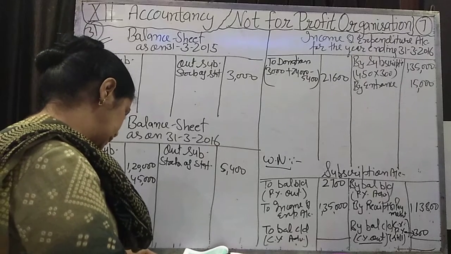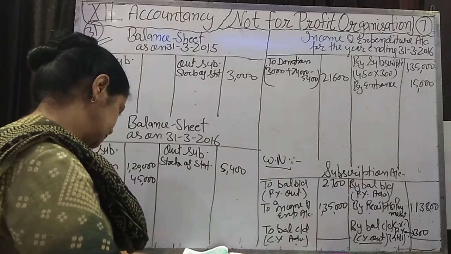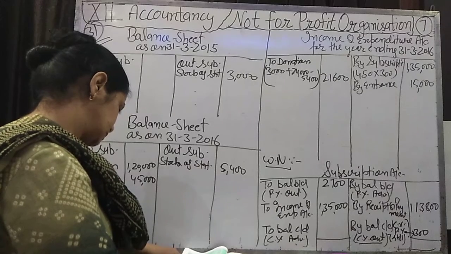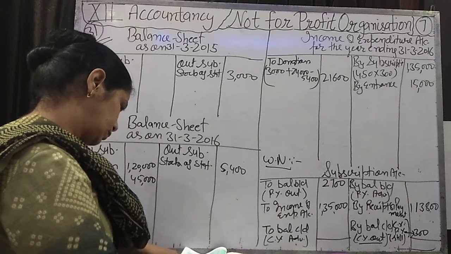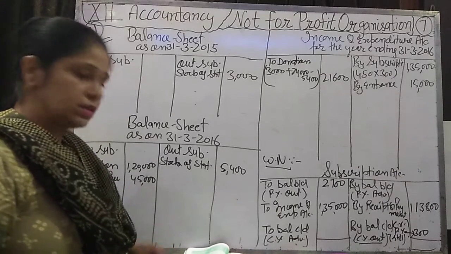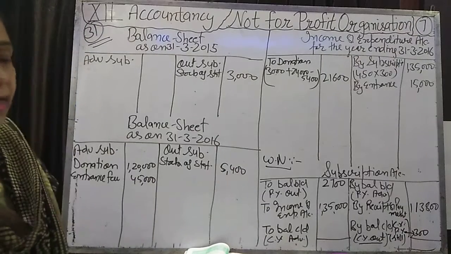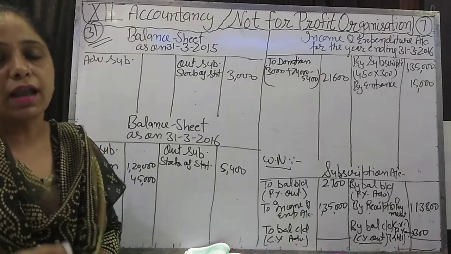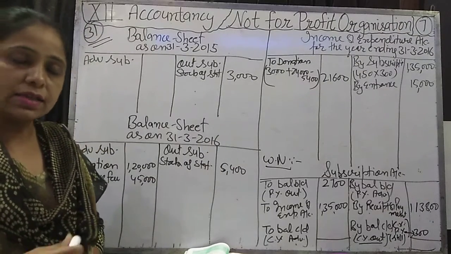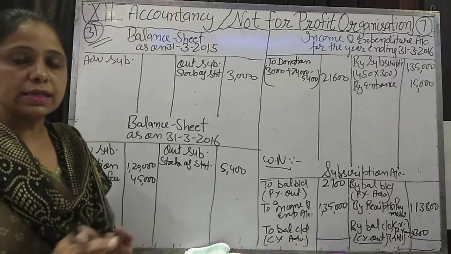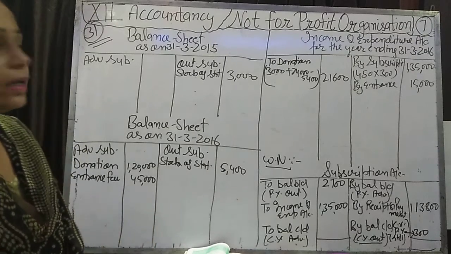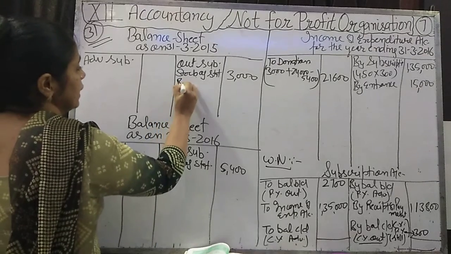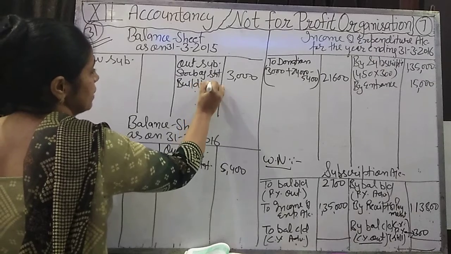Is there any building information? None is given. It means we had this building last year, and this year we have not purchased any building. So we will write 6 lakh in the previous year balance sheet.